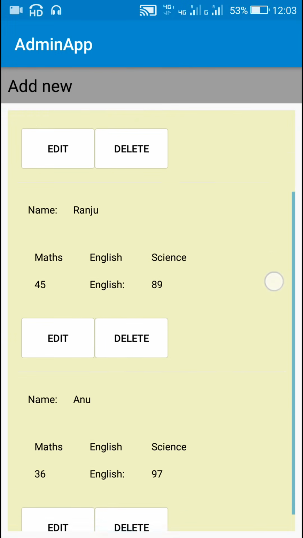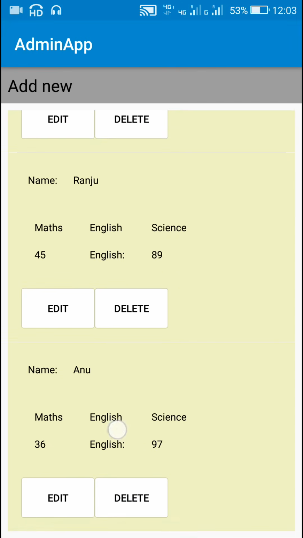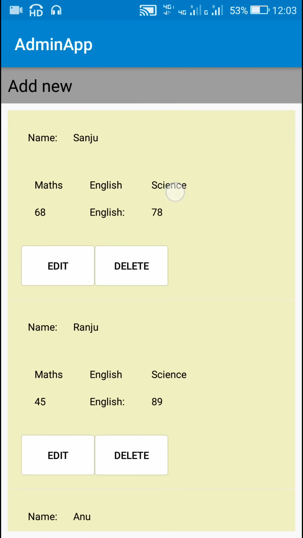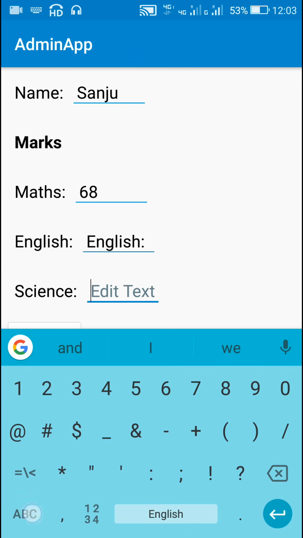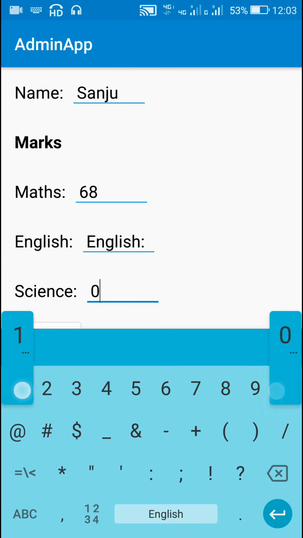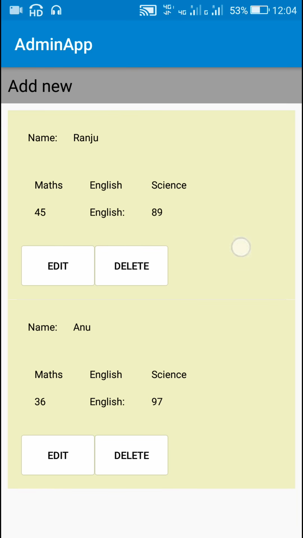And suppose I have to change any data, then I can click on the edit button. There is some problem in the display of English which can be corrected later, but here I will try to change the marks in science. So in order to change this, I will click on edit, and instead of 78, if I write 01 and save it, you can see it here. And if I have to delete this, if I click on delete, it will be deleted.